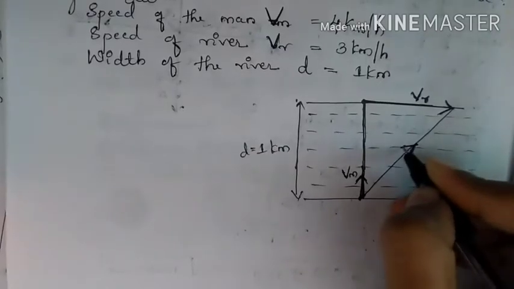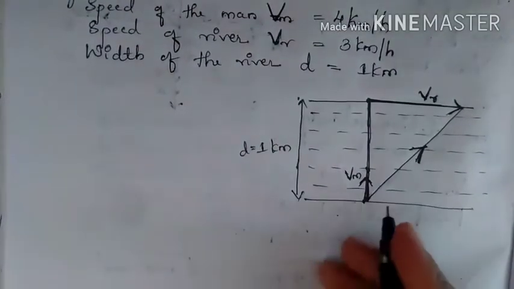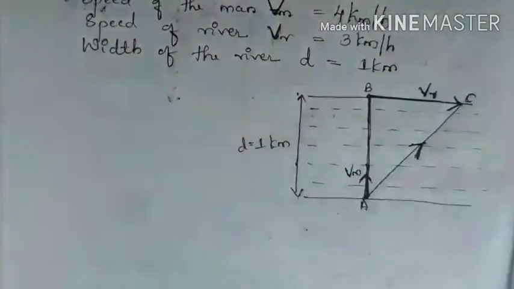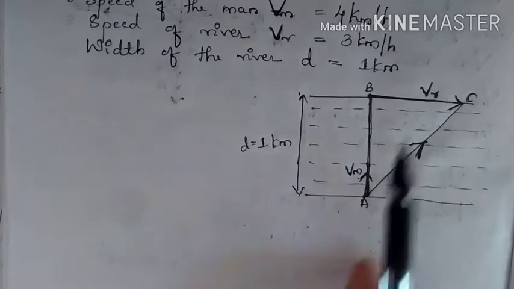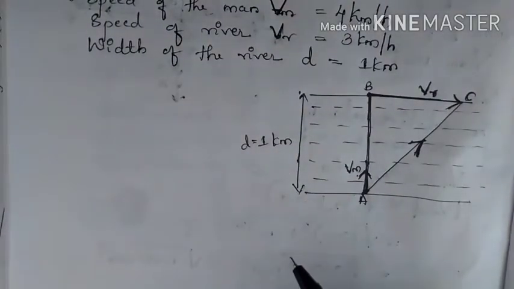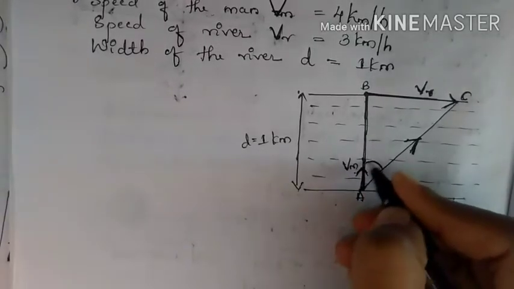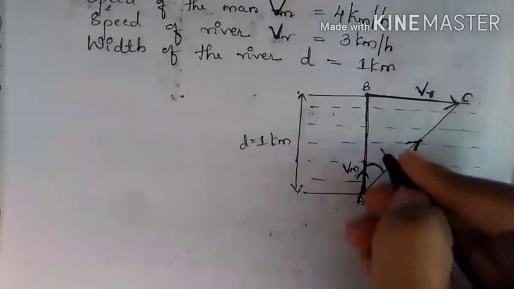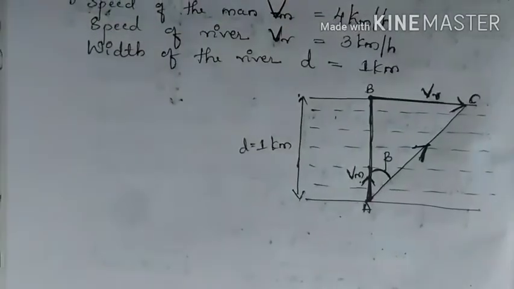I have explained how to draw the resultant vector. So let this be A, B, C. This is the velocity of the man and this is the velocity of the river water. The angle formed by the two vectors, let that be beta.